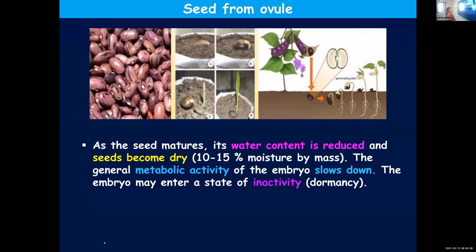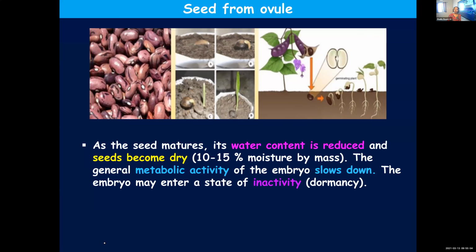So as the seed matures, the water content becomes highly reduced and it becomes dry. The general metabolic activity of the embryo will slow down and the embryo may enter a state of inactivity. All the activities slow down and the embryo inside enters a stage of inactivity or dormancy, because the conditions are not favorable.